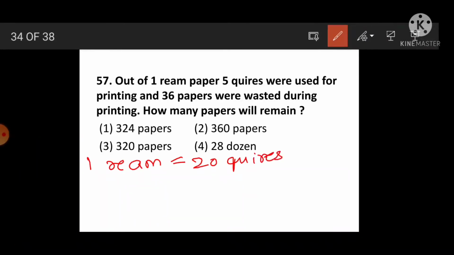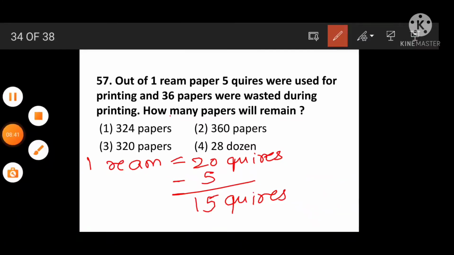Okay, from these 20 quires, 5 quires were used for printing, means 15 quires now remain. Out of these, 36 papers were wasted. See here, 15 quires remain, and 1 quire is equal to 24 papers.